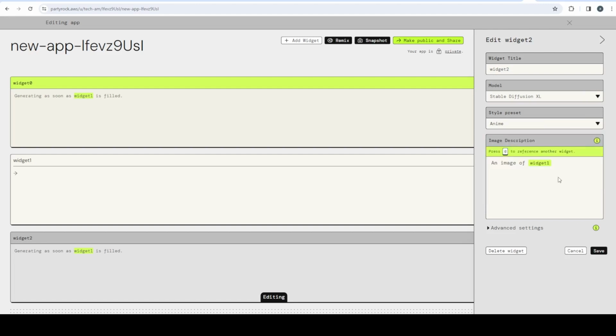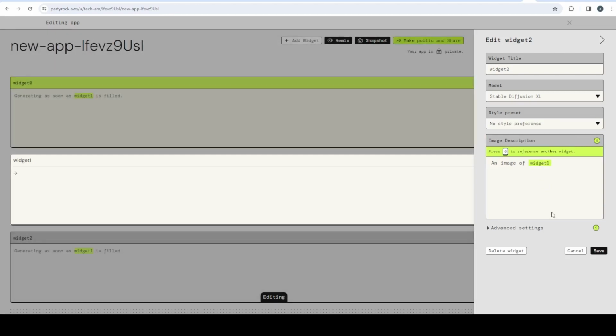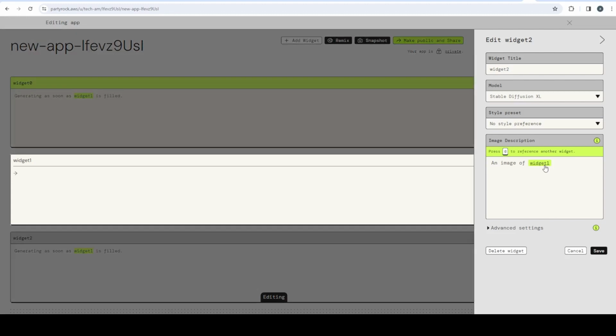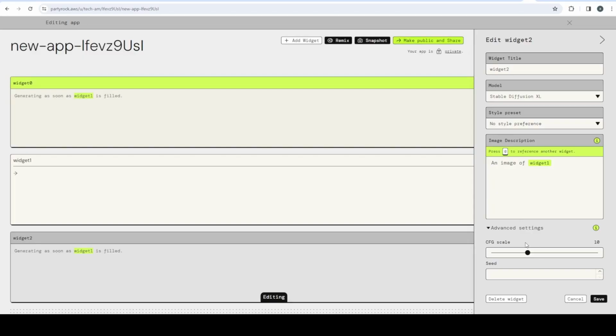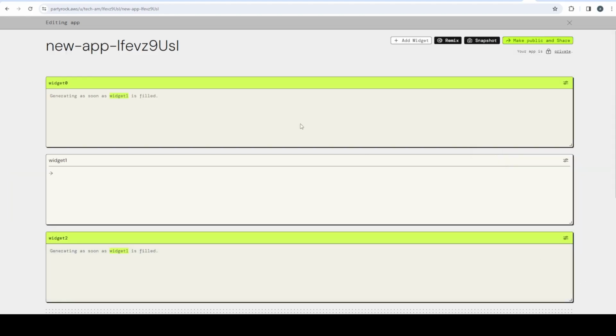And this will also have the same option, that depending on the user input, you can have it automatically reference that and then create an image based upon that user input. And you do the same way, you do the @ sign and then you attach it to the widget that it's assigned to. For the advanced settings, you also have the CFG, which is classifier-free guidance. And what that does is that basically it's going to pull the information in, and then you're basically saying, I want you to be a little bit more stringent or less stringent on the requirements from the text input.